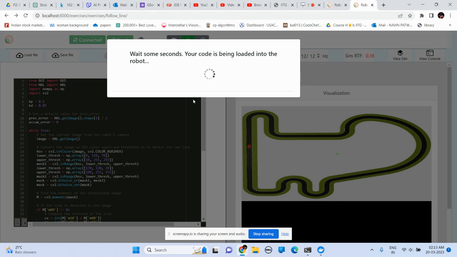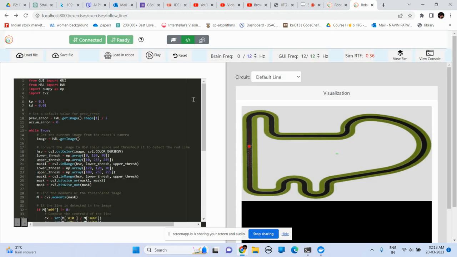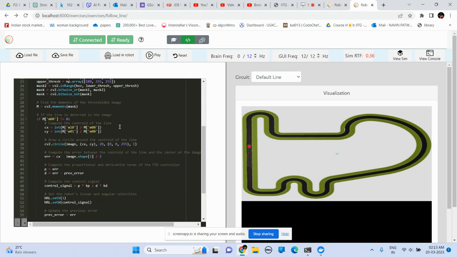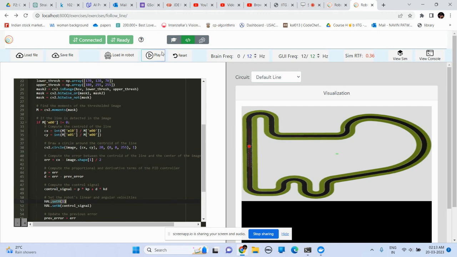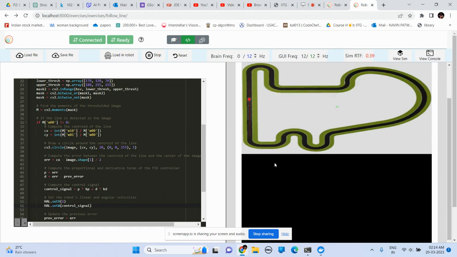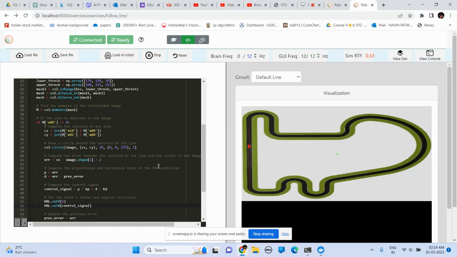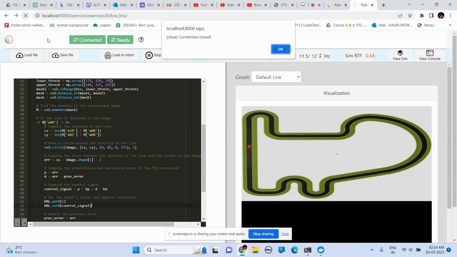The code is really simple. I have kept the velocity constant. I set v to one at every instant, and the angular velocity is not constant. It's just for following the line, trying to reduce the oscillations as much as possible. I don't know why it is not working. Let me refresh it once.